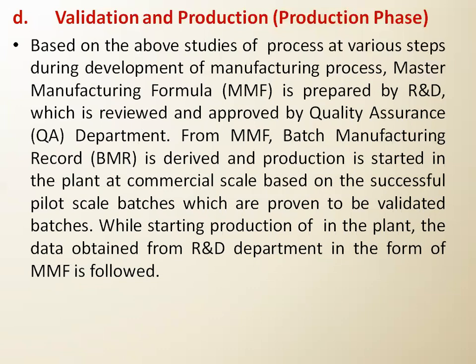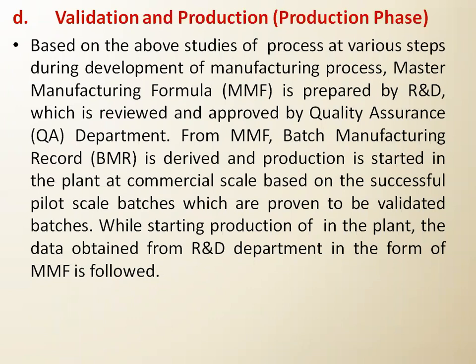It is a general formula, general steps, which may be for 1,000 tablets, and which evaluation tests we will carry out, all these are mentioned. Then this master manufacturing formula is evaluated, reviewed and approved by the QA department. See the importance of the QA department.